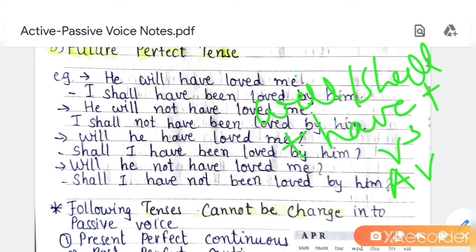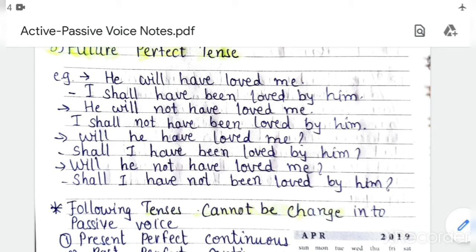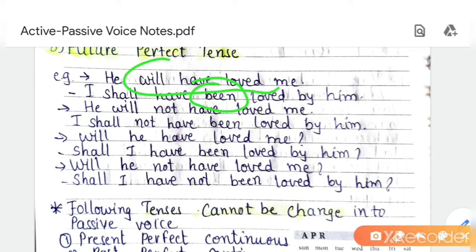Now in passive voice just add been after have. That's all. It's easy. Just add have been. Understood? Let's see the examples. He will have loved me. So according to I we change into shall. I shall have, then see, been is used. I shall have been loved by him. Will have loved, shall have been loved. So only the been is changed. According to subject, we have to change will to shall.